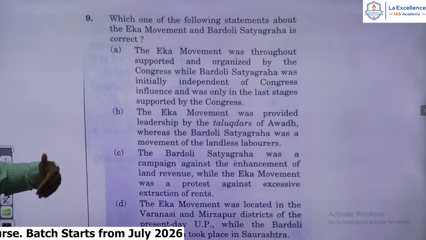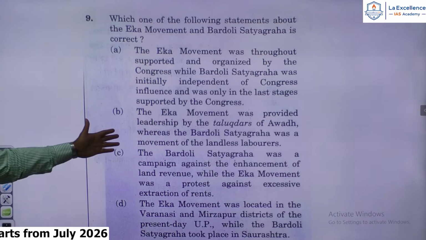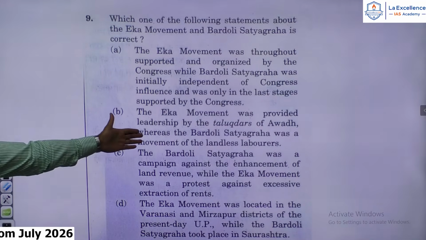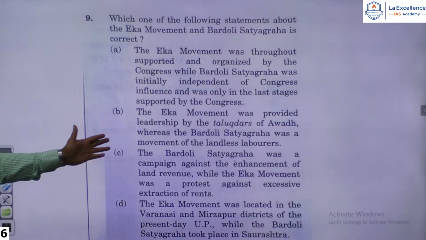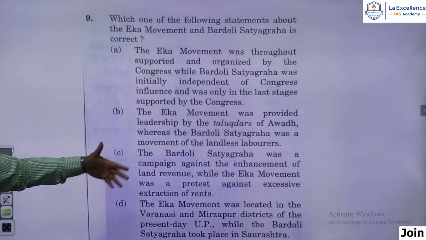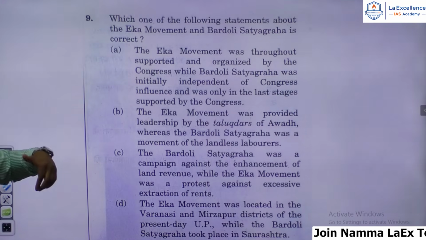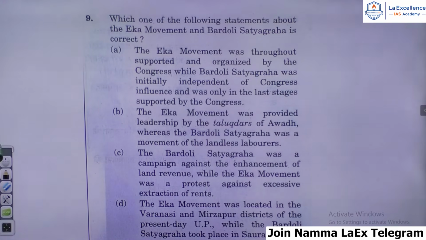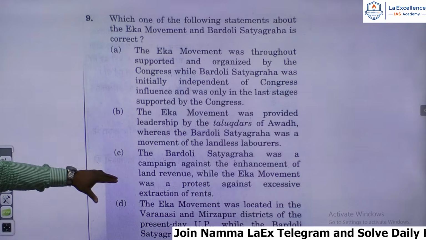It was a grassroots level rural movement, a peasant movement. So the second statement is also wrong. Then the statement says, whereas the Bardoli Satyagraha was a movement of the landless laborers. No, definitely not. No, it was against the arbitrary increase in the land revenue. So the second statement is wrong.